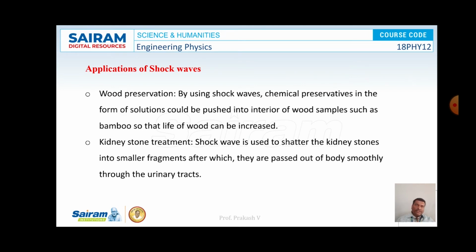Kidney stone treatment. Here shock waves are used to shatter the kidney stones into small fragments, after which they are passed out of the body smoothly through the urinary tract. This is another application of shock waves, used to treat kidney stones.